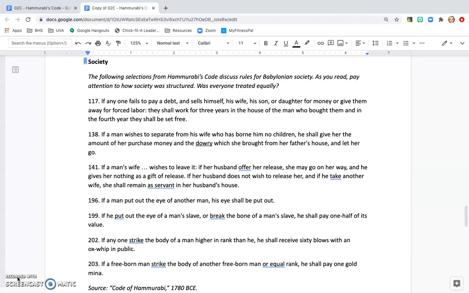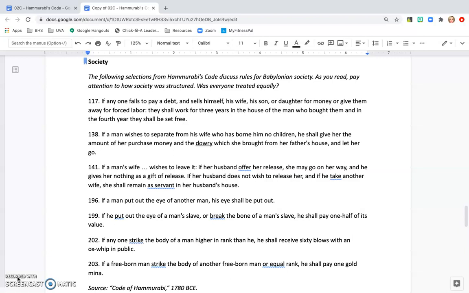So essentially what this is saying is in Rule 138, if a man wishes to separate from his wife, he has to give her back her dowry. But in 141 it says, if a man's wife wishes to leave the man, then she can go, but she does not get anything back from him. She does not get her dowry. If the husband does not wish to release her and she wishes to leave, he can take another wife, but she is now going to be a servant in her husband's house and will not be treated as his wife anymore, and she still does not get that dowry.